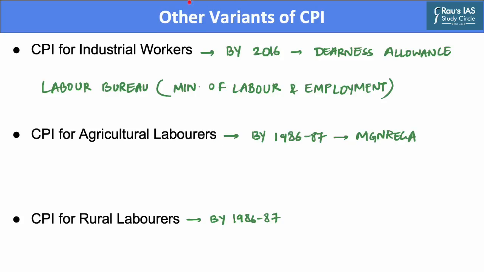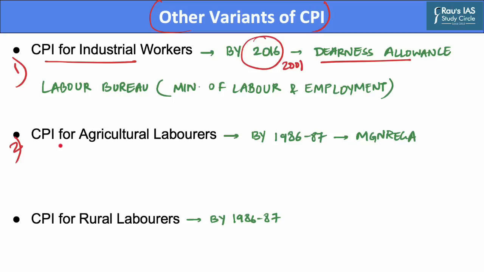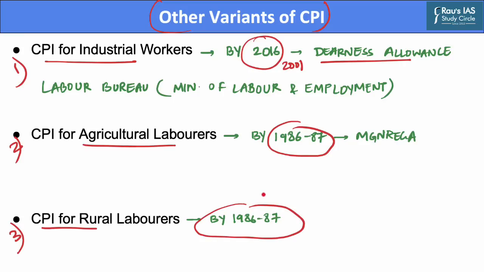Moving forward, there are other variants of the Consumer Price Index. The first of which is the Consumer Price Index for industrial workers. The base year of this index is 2016, which was revised recently from 2001. Now CPI for industrial workers is used for calculation of DA allowances. The second variant of CPI is CPI for agricultural labourers, which has a base year of 1986-87. The third variant is CPI for rural labourers, having the same base year as agricultural labourers.